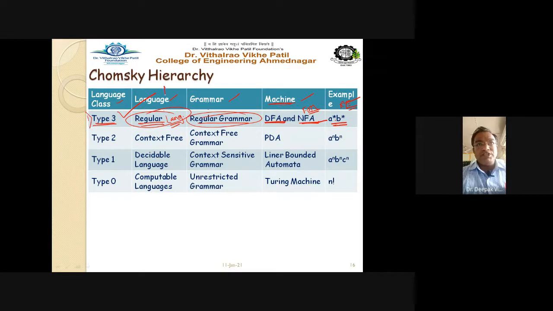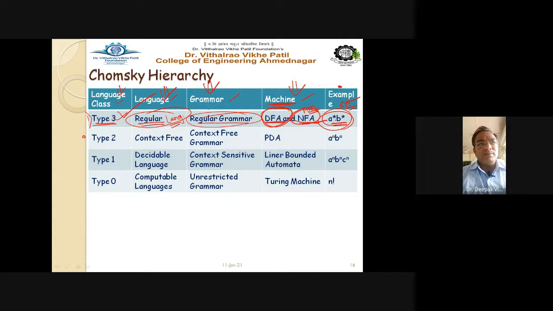See here, the language is important, the grammar is important, the class is also important, and the machine, the automata from which we are getting this language and grammar, is also important. This is one example for your understanding, right? So if the equations are in this particular format, a star dot b star, we can say that yes, it is a type 3 grammar. Type 3 grammar means it is a regular grammar, produces the regular language, and it is identified by the machines, that is NFA, non-deterministic finite automata, and DFA, deterministic finite automata.